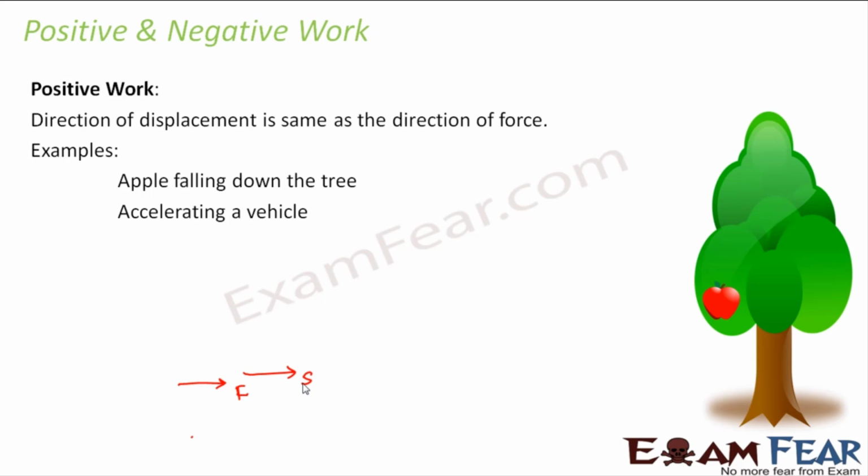Similarly, take the example of an apple falling down from a tree. So the apple is falling down in this direction. So my displacement is in this direction, right? What is the direction of force? Which force is acting here? It is the gravitational force, which also wants to attract it in the downward direction. So force and displacement both are along the same direction and we say that the work done here is also positive. So whenever we talk of positive work, the direction of displacement and the direction of force have to be the same.